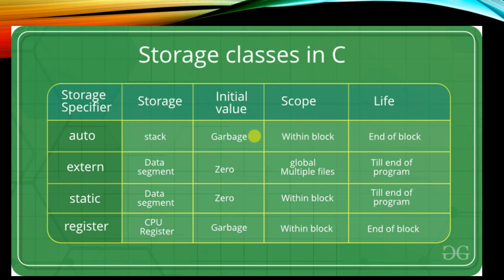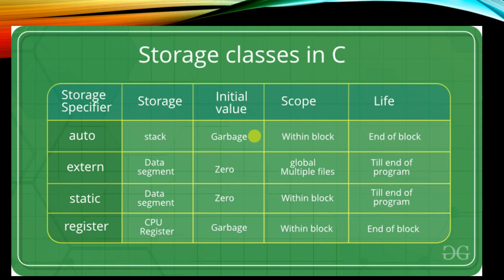The initial value of a register is going to be garbage. Register is also like the auto storage class only. It is within that block, and its validity or life ends at the end of that particular block. Okay, auto and register are almost the same, only the storage is different. Extern and static are almost the same, but the only difference is that extern we can access in multiple files and it is globally declared. Static we can declare as a global and also a local variable.